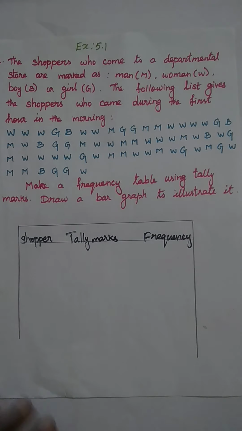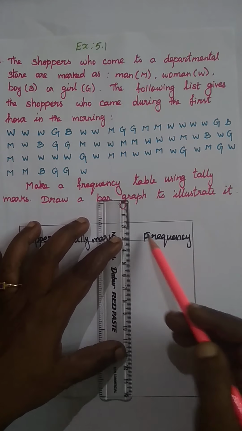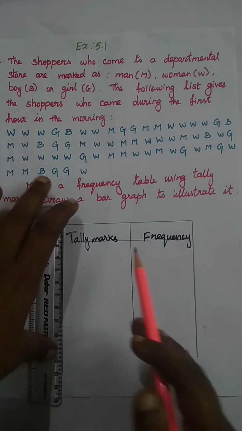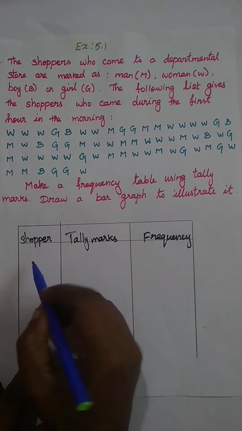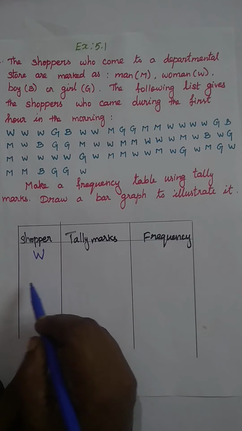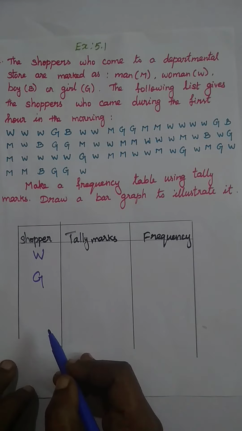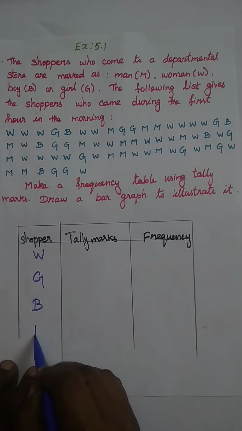So first we draw the tabular column, then we write shopper, then tally mark, then frequency. Shoppers, we are mentioning first is W for women, then G, then B for boy, last one men.